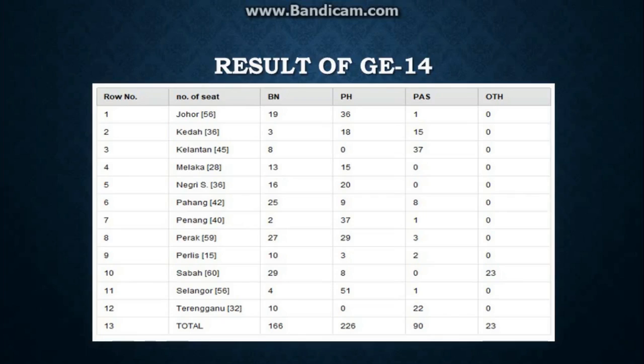This is the result of GE14. Seats of state: BN won 166 seats, PH 226 seats, PAS 90 seats, and others 23 seats.